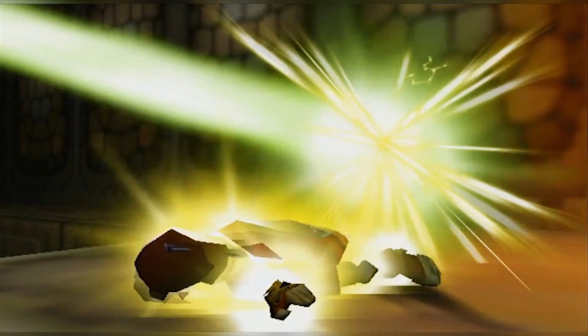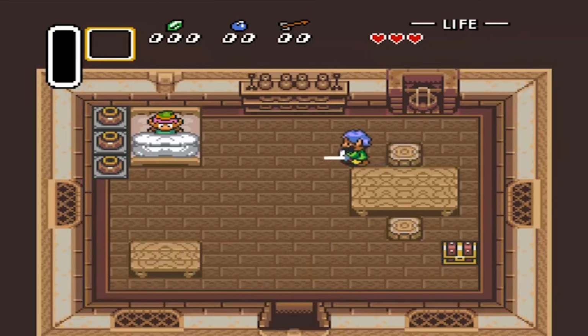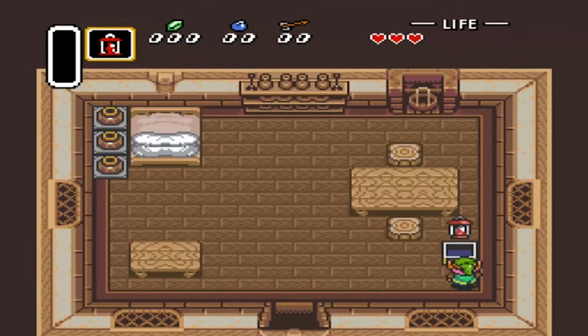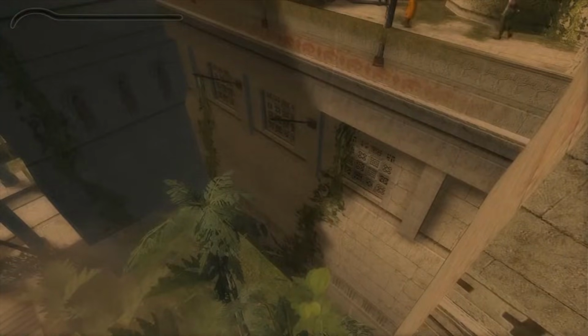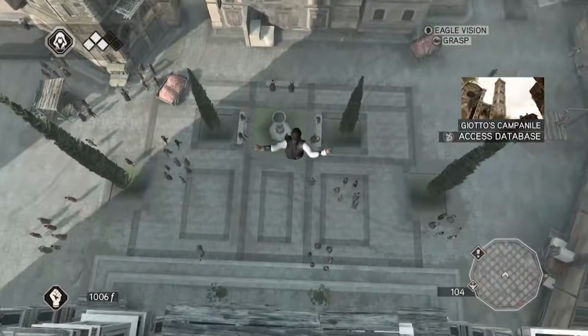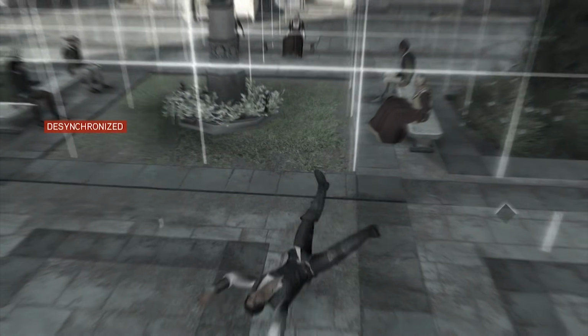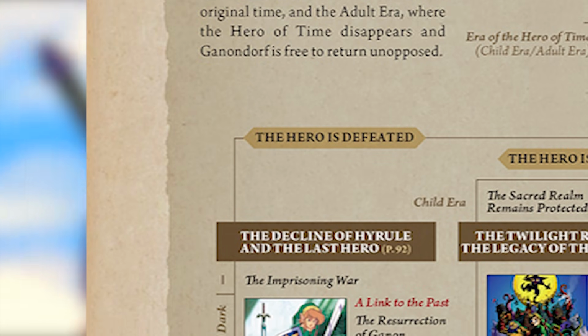If Link is defeated, that's called a game over, and by definition, the story ends. Think about it, if there's more timeline after a certain event, that means the game continues after that event, but if you get a game over, the story doesn't continue. Think about how games like Prince of Persia or Assassin's Creed handle this. If the prince dies, the narrator says, no, that's not how it happened, and then you go back and do it over. In Assassin's Creed, if you die, the game tells you Ezio did not do that, and it basically kicks you out. By definition, if the hero dies, the story ends. But the thing is, we know the story doesn't end because there are other games after that. So we know that Link does not die.